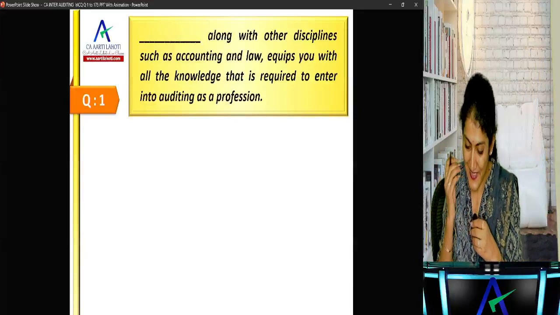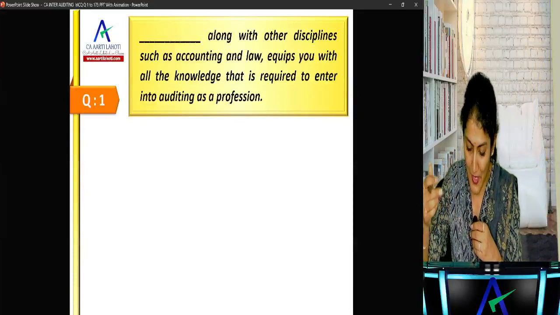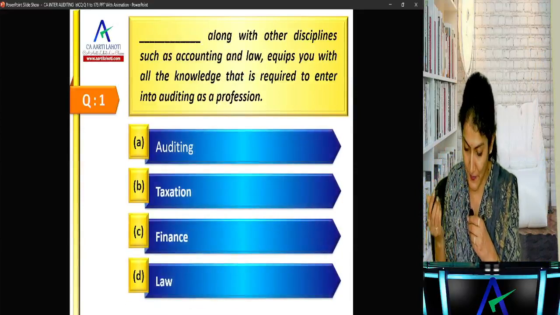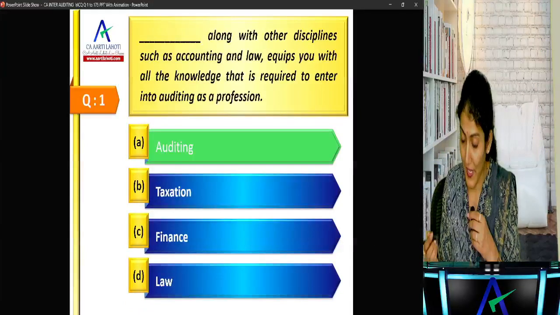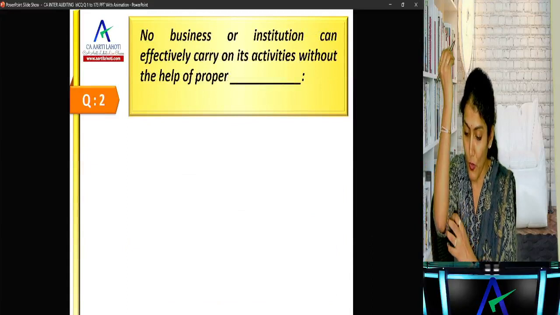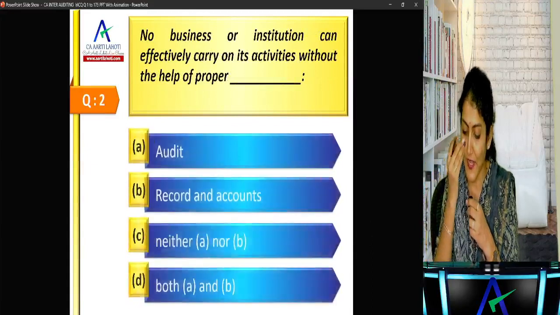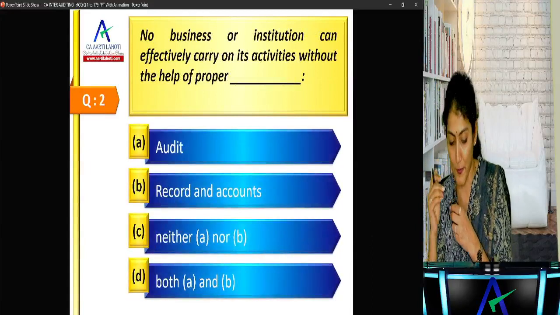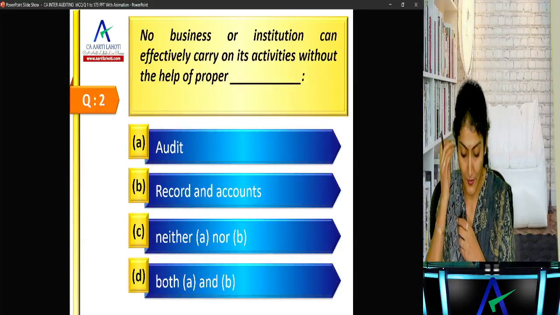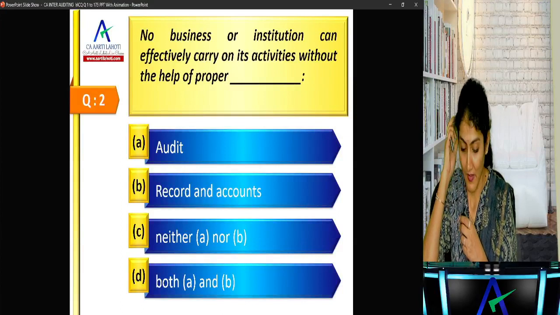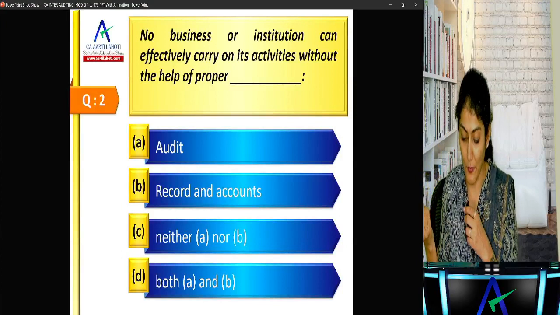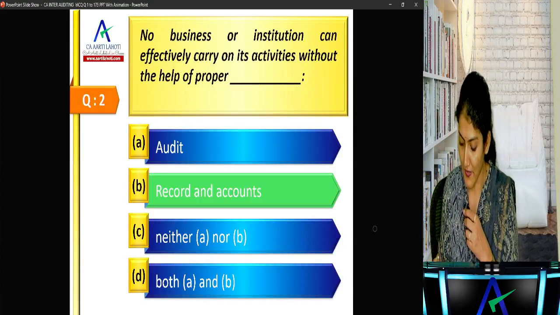Okay. Right. So dash, along with other disciplines such as accounting and law, equips you with all the knowledge that is required to enter into auditing as a profession. So auditing along with other disciplines. No business or institution can effectively carry on its activities without the help of proper records and accounts.